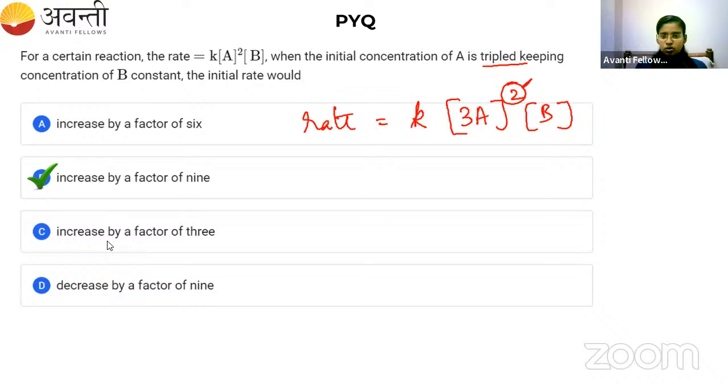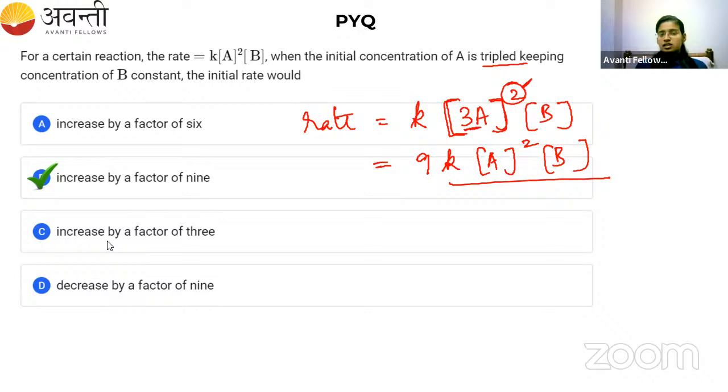So you have to change the concentration. Concentration of A is tripled and the concentration of B is constant. It is just 1 into B only. Okay, so now what will happen? 3 square is again 9. 9K into concentration of A to the power 2 and B to the power 1. And this is the initial rate. So rate is increased by a factor of 9. Similar type of question, you know. Option B is the correct answer.